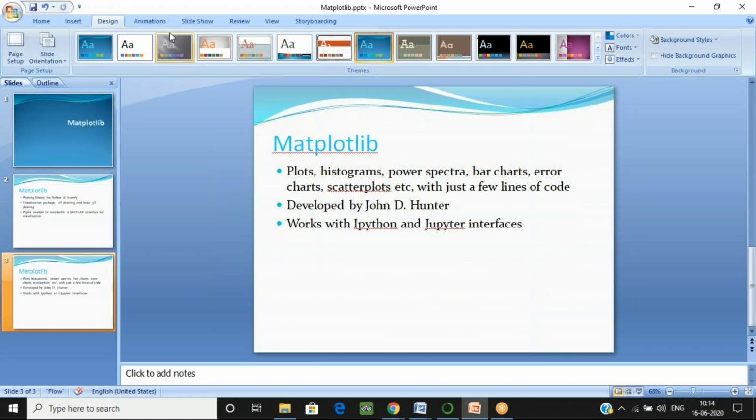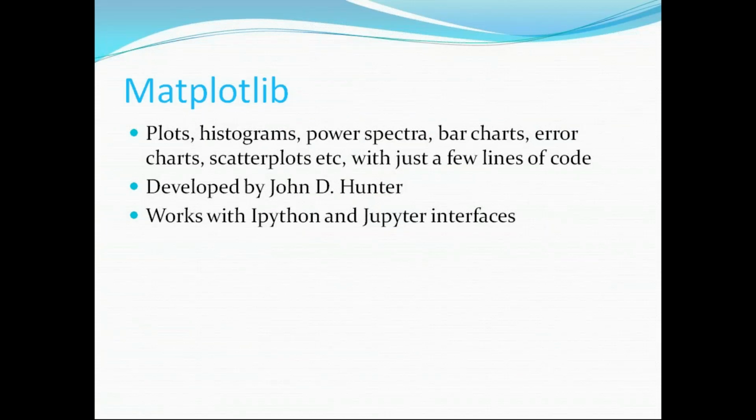Which type of graph we are building in this? We can plot histograms, power spectra, bar charts, scatter plots, with a few lines of code. Now, what does it mean, a few lines of code? Because you are studying Python from, I guess, the last few days, you should know the difference between C, C++, Java, and Python. The basic difference is that Python needs few lines of code as compared to C and C++.